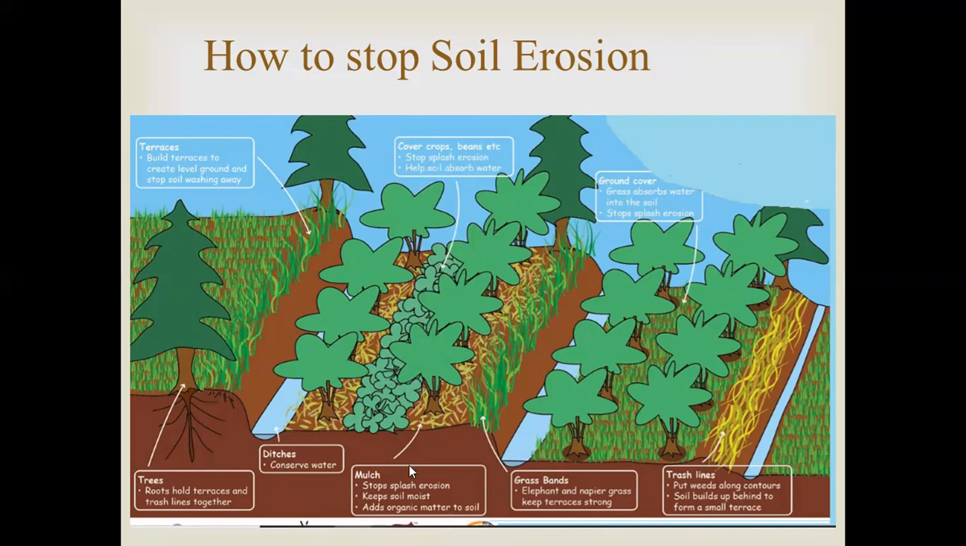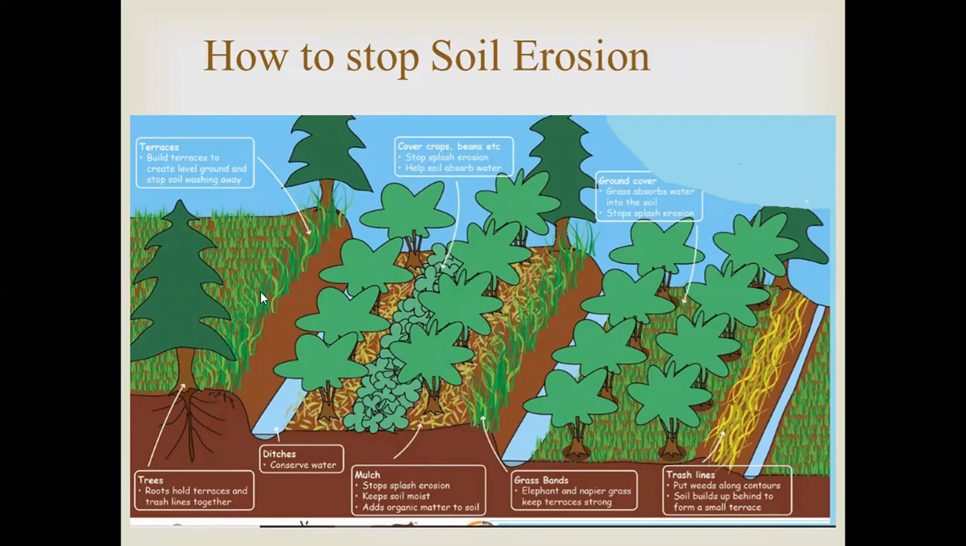Now, near the trees, you can go for mulching. That is, you retain the debris which is coming down from the plants there itself, so that it keeps the soil moist, adds organic matter to the soil, and also stops splash erosion.